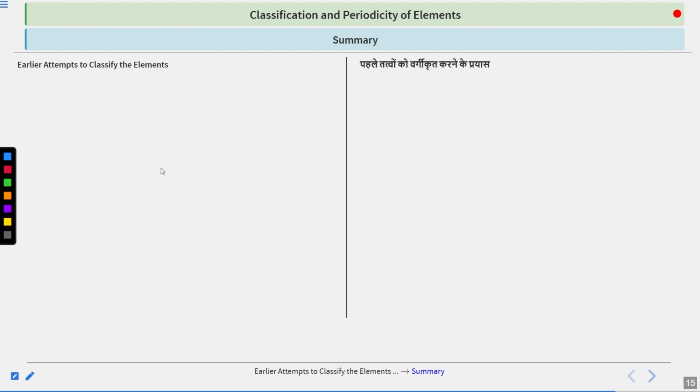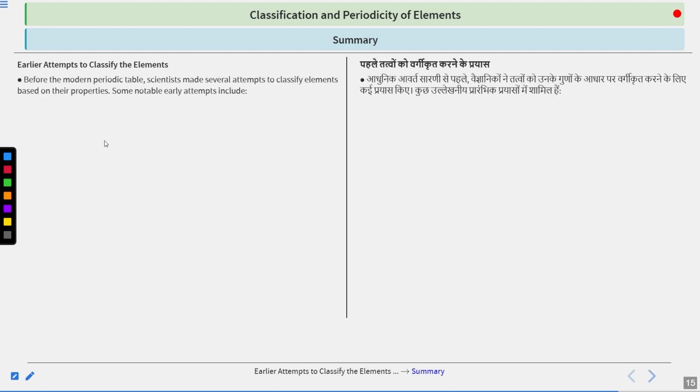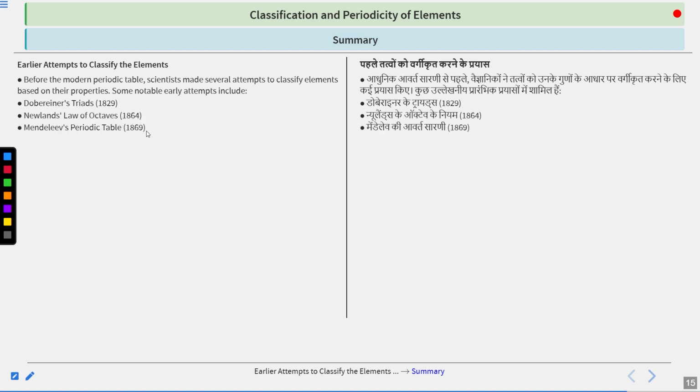First of all, we mentioned some earlier attempts. There were various attempts like Dmitry Mendeleev's attempt, Newland's octave attempt. So there were some notable attempts. That includes Dobereiner's triads, Newland's law of octaves in 1864, Mendeleev's periodic table in 1869. Then we have the modern periodic law and the present form of the periodic table.